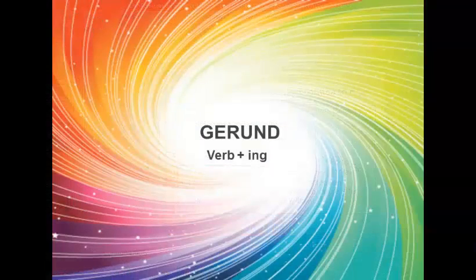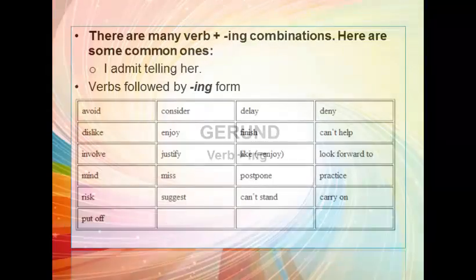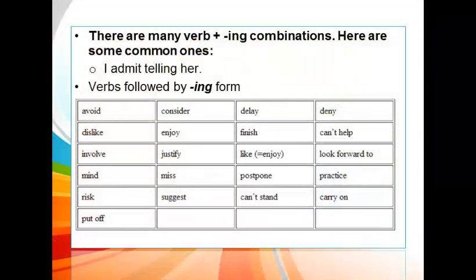Now we'll learn about gerund. Gerund is a noun made from a verb by adding ing. Next, there are many verb plus ing combinations. Here are some common ones. I admit telling her. I is subject, admit is verb, telling is ing form. This is verb followed by ing.